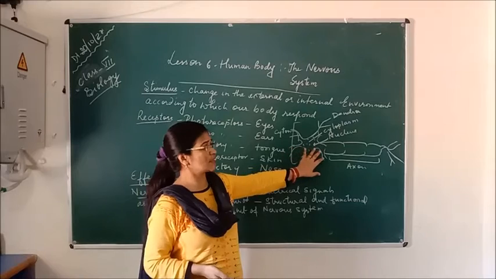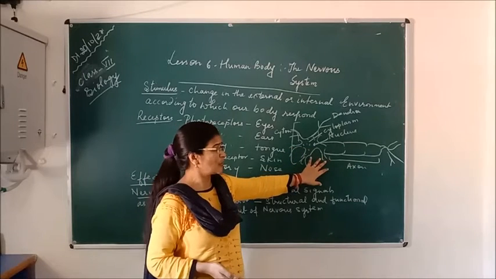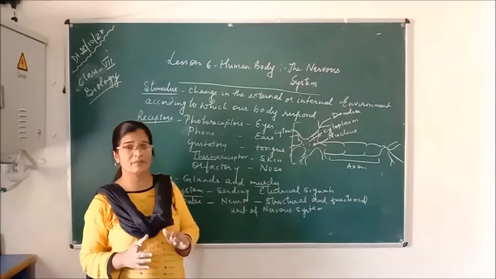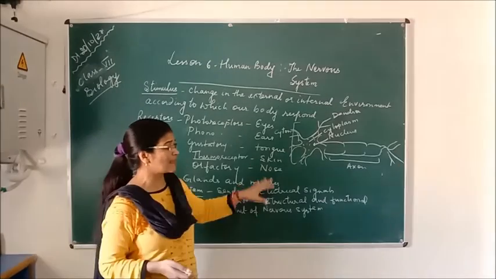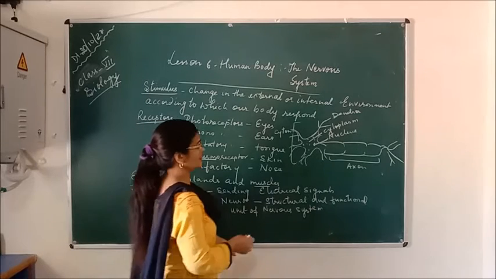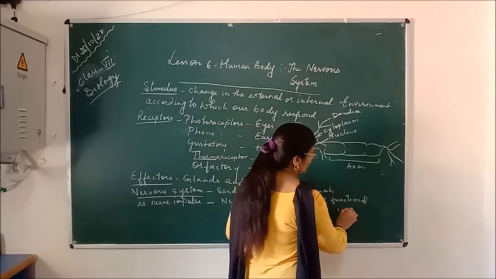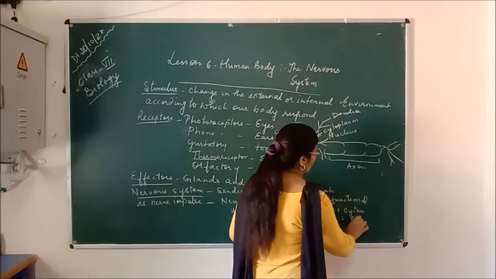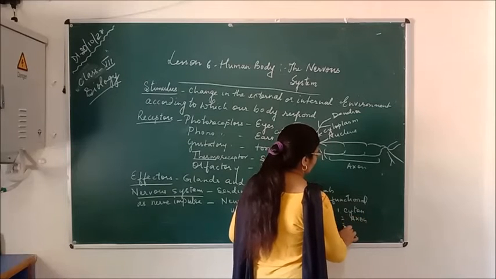Here I have drawn the structure of the neuron. Neuron is the smallest unit, and our body or nerves contain millions of neurons, and each neuron is divided into 3 parts. The first part is called cyton, the second part is called axon, and the third part is called dendron.